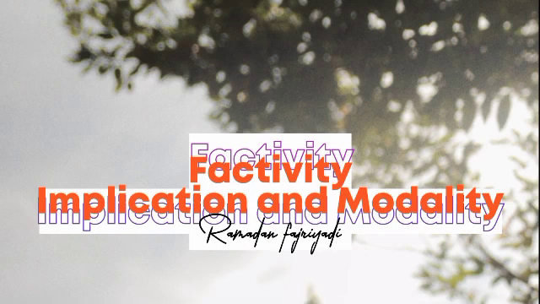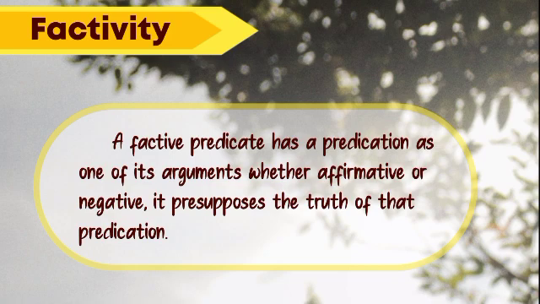Hello guys, now I'm going to tell you about factivity, implication and modality from chapter 11. So the first one is factivity. A factive predicate has a predication as one of its arguments, whether affirmative or negative. It presupposes the truth of the predication.